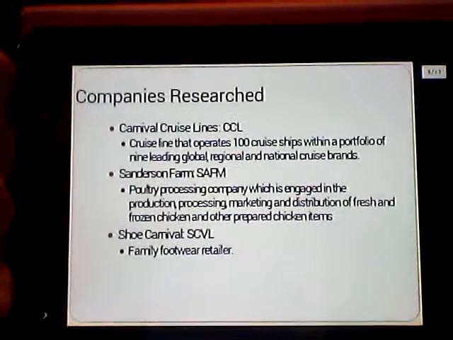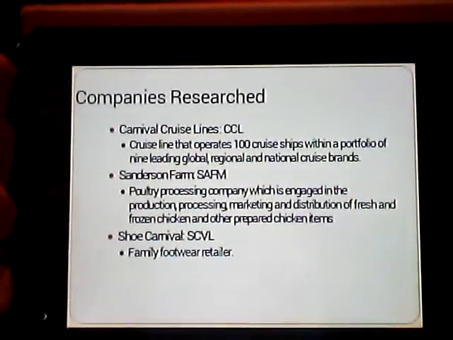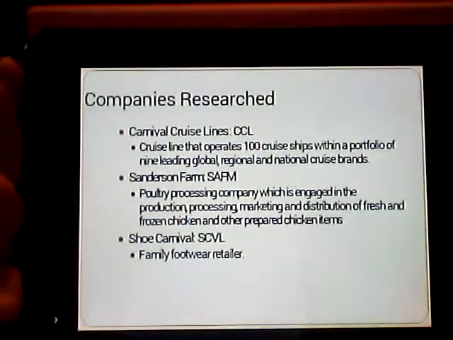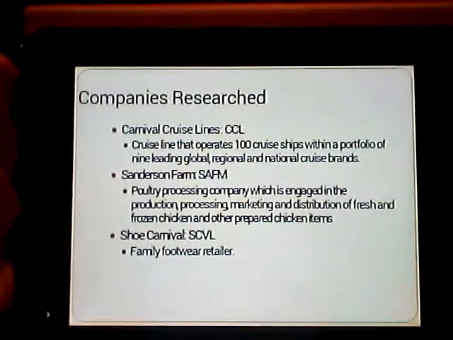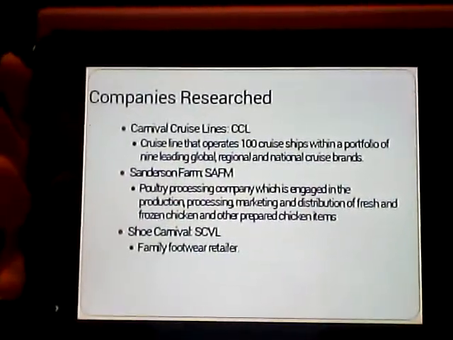The companies that I decided to research were Carnival Cruise Lines. Their ticker is CCL. They're a cruise line that operates 100 cruise ships within a portfolio of 9 leading global, regional, and national cruise brands. They're well known around this area because they have a port right out of New Orleans.